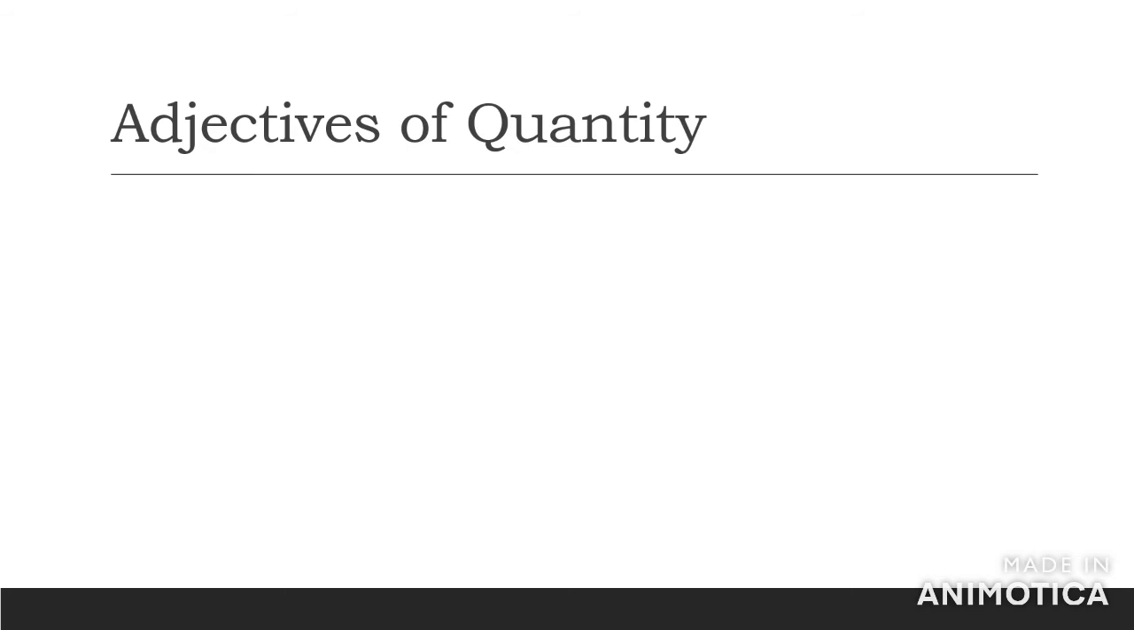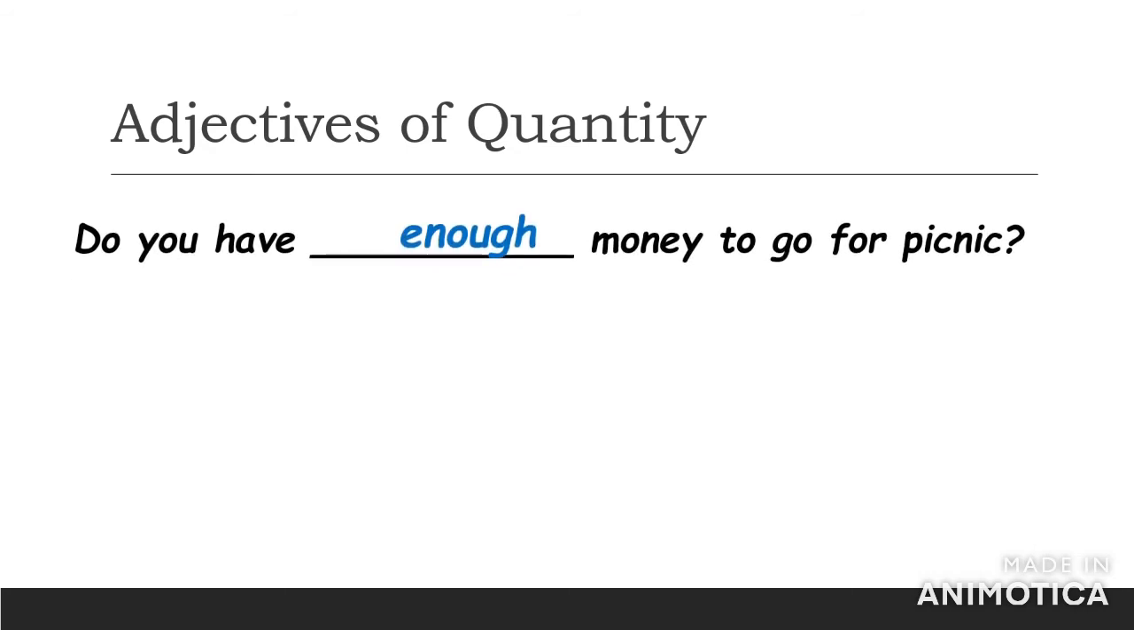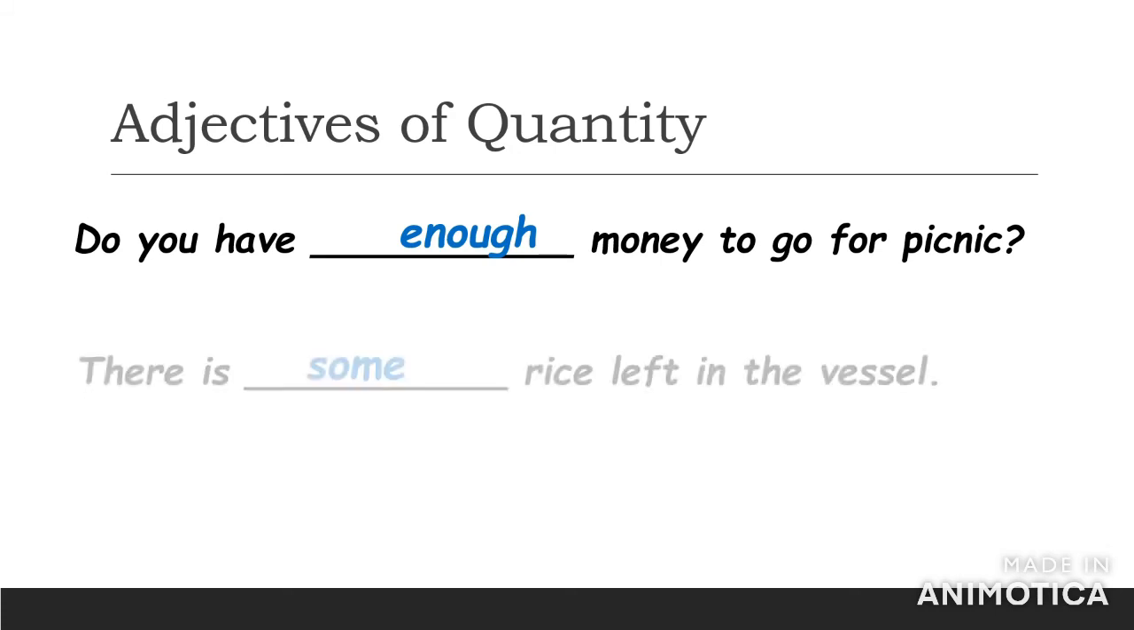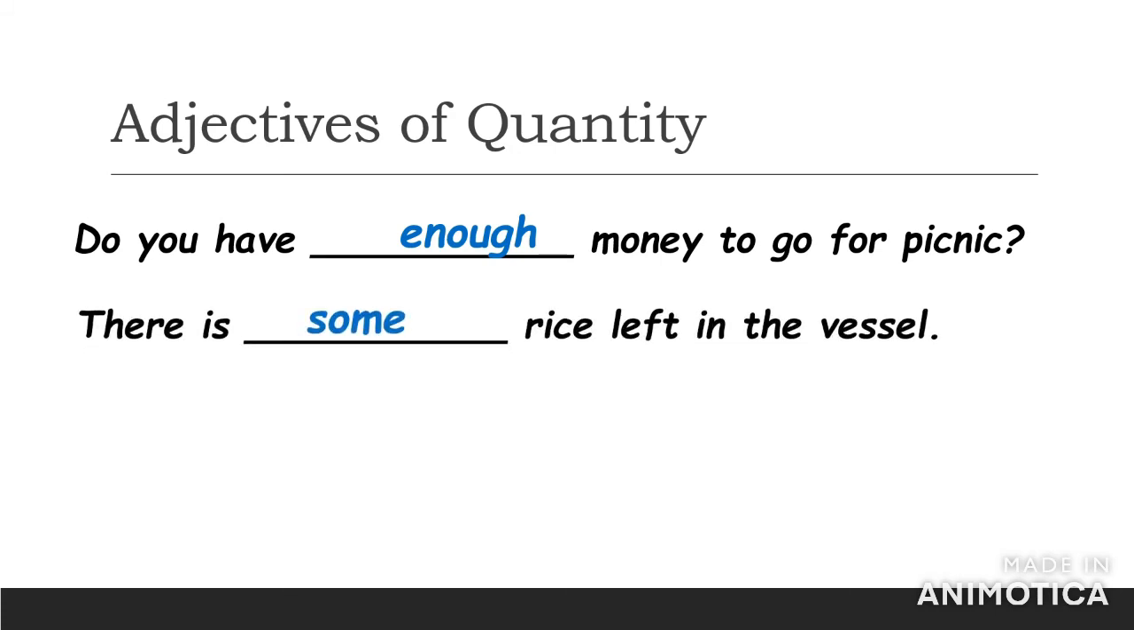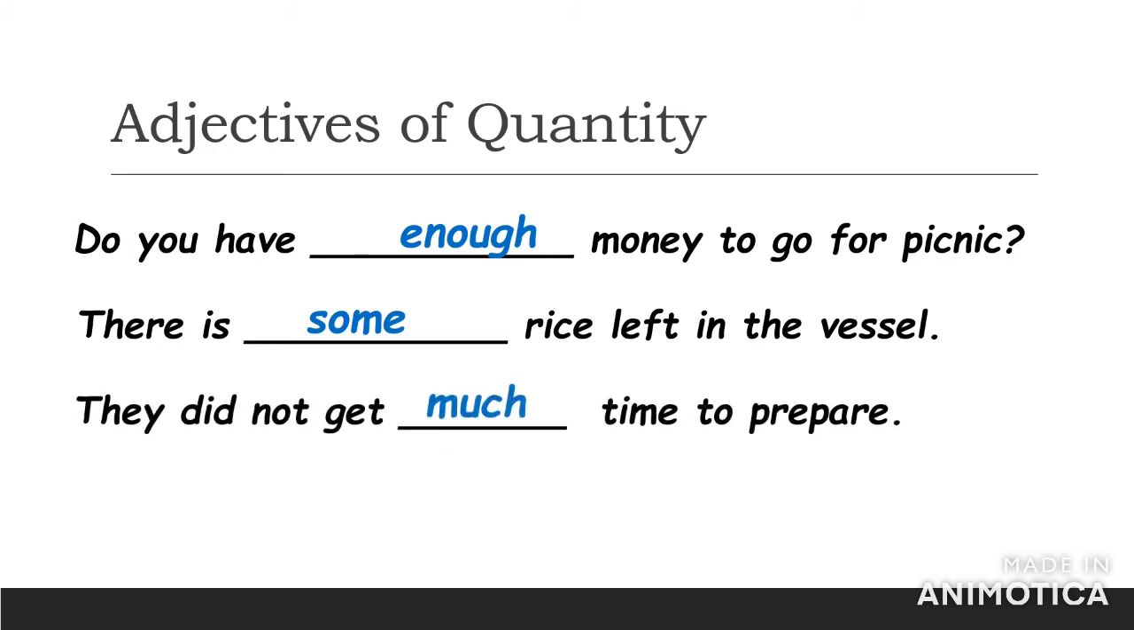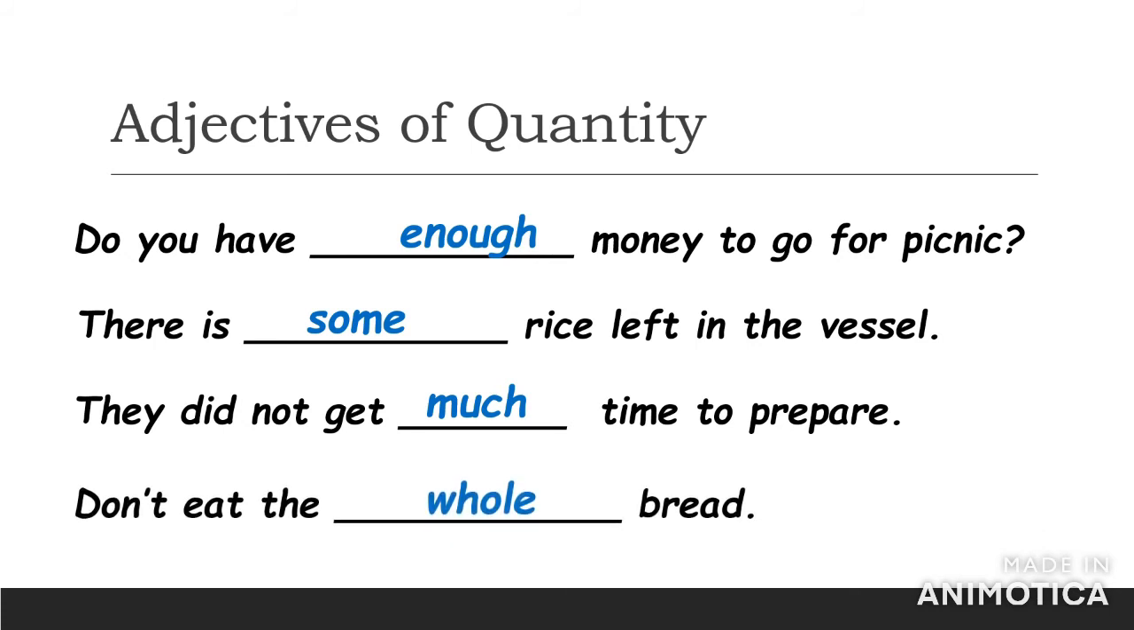Here are some examples. Do you have enough money to go for a picnic? There is some rice left in the vessel. They did not get much time to prepare. Don't eat the whole bread. Now in these sentences, you'll find that we have used words like enough, some, much, whole, which are adjectives of quantity, along with money, rice, time, bread, which are uncountable nouns.